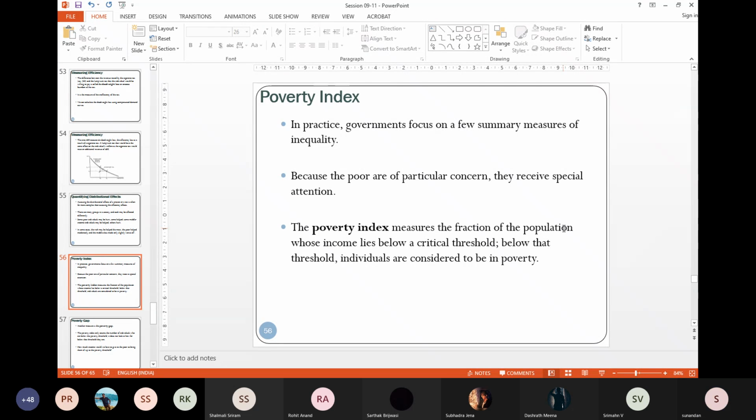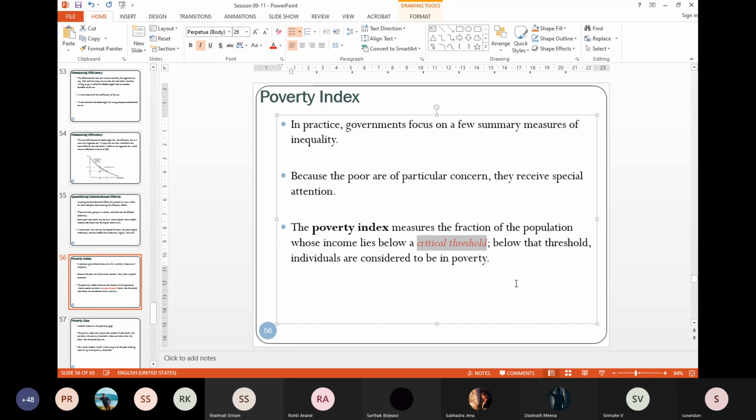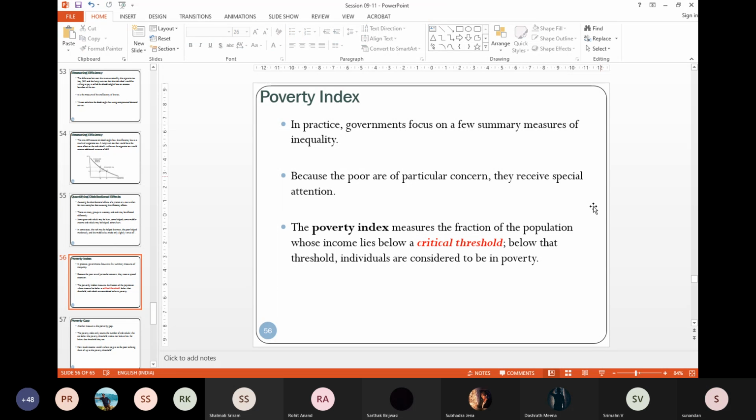the poverty index. And what is the poverty index? It's an index that measures what proportion of the population lies below a critical threshold. And as you can understand, this critical threshold is nothing but what we call the poverty line.